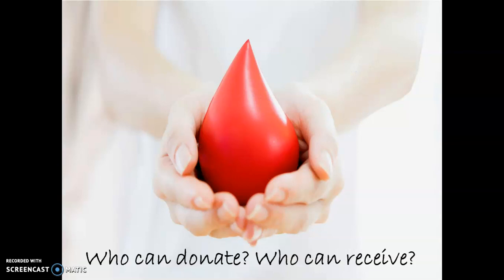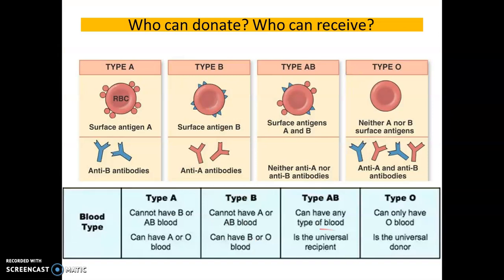Then let us see who can donate and who can receive the blood. Here you can see the type A blood, which has the antigen A on the surface of RBC, and the anti-B antibody is present in the plasma. So he cannot receive blood from B blood type and AB blood type. He can receive blood only from A blood type and O blood type. Now let us see why.